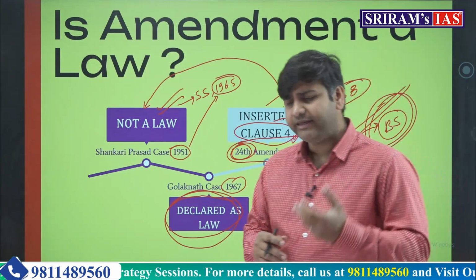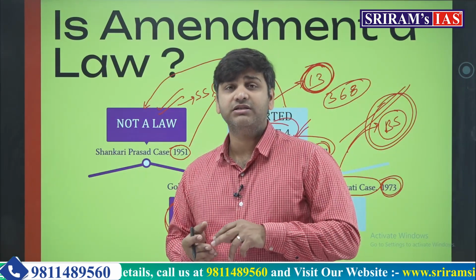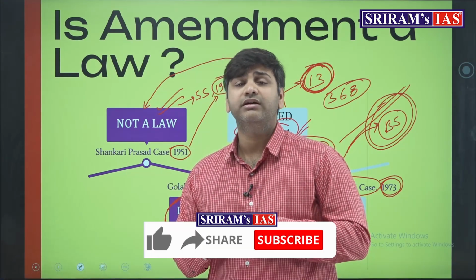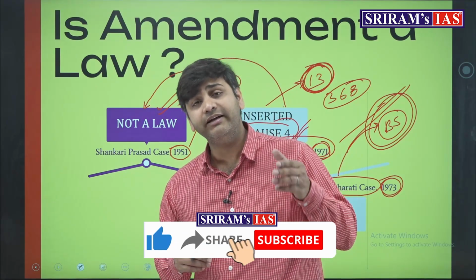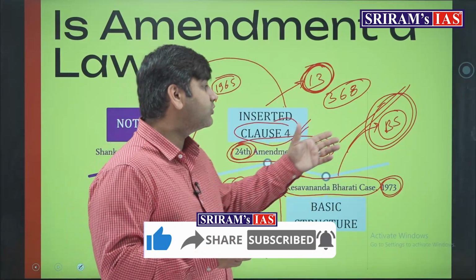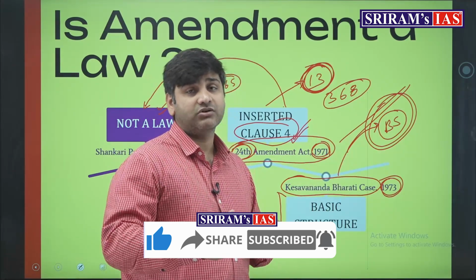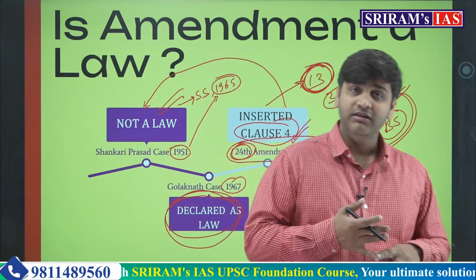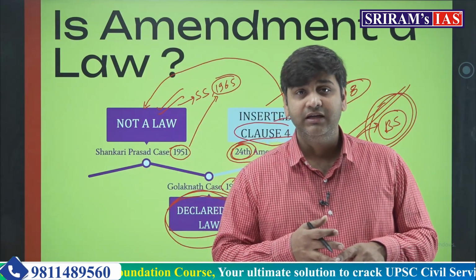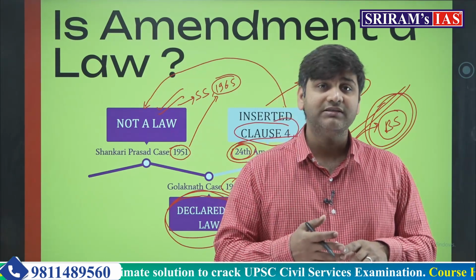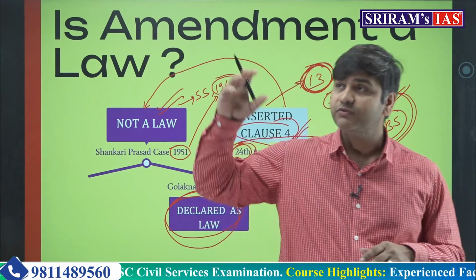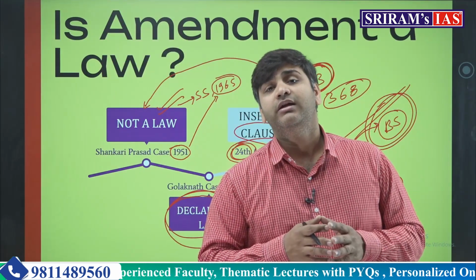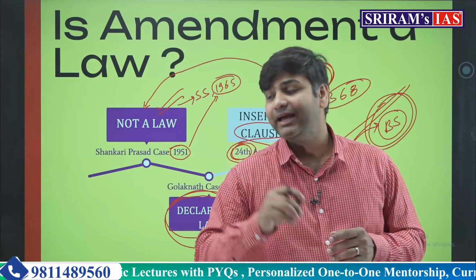For example, the contents of the preamble, sovereign, socialist, democratic republic, all those words cannot be taken away. India is a secular country, India is a socialist country, although these two words were added later on. So again, you can enrich the constitution but you cannot abridge the basic structure of the constitution. Parliamentary form of government. The concept of federalism, which is enshrined in the constitution, Article 246, the three important lists, the Council of State and the power given to it, all these are the basic structure of the constitution. This must not be changed by any amendment.